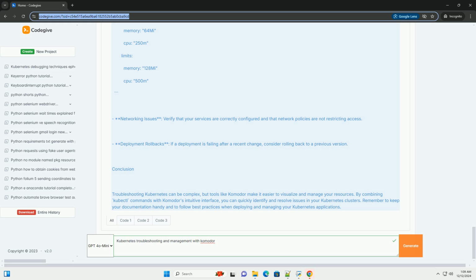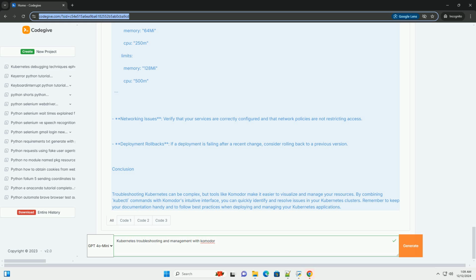Example: YAML. apiVersion: v1. kind: Pod. metadata: name: mypod. spec: containers: name: mycontainer. image: myimage. resources: requests: memory: 64Mi. cpu: 250m. limits: memory: 128Mi. cpu: 500m.